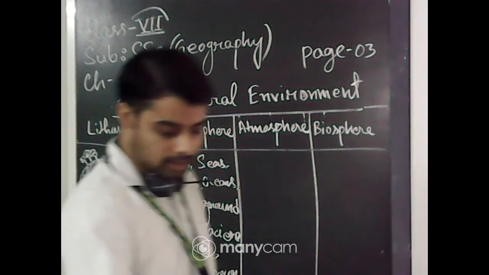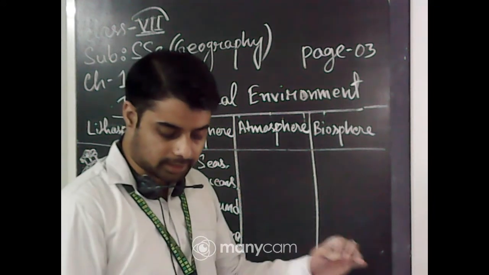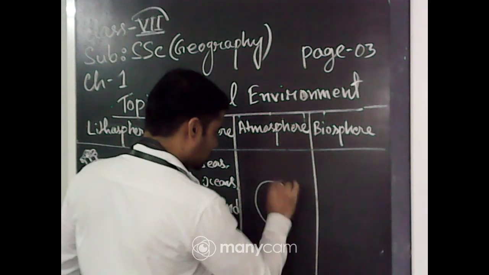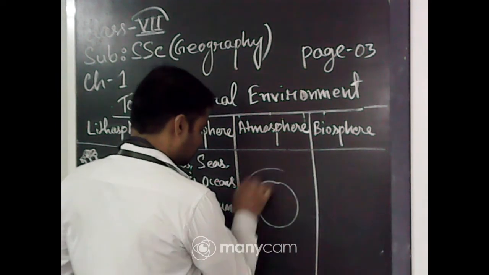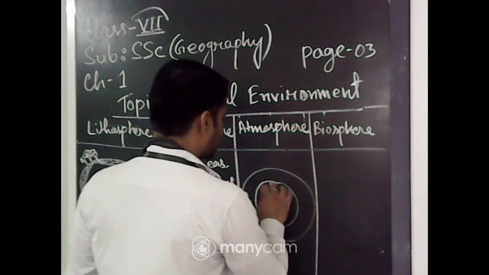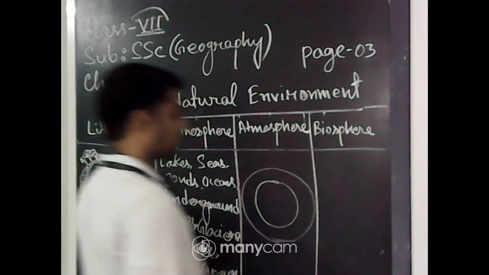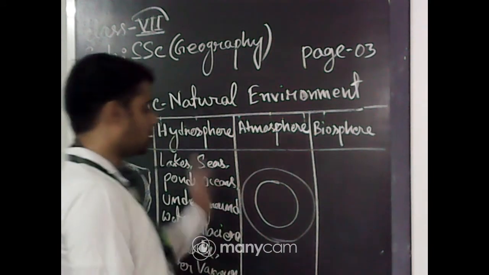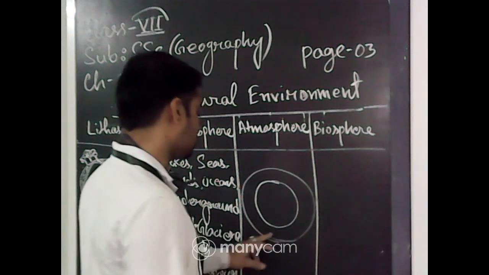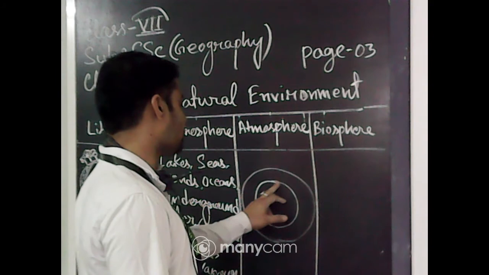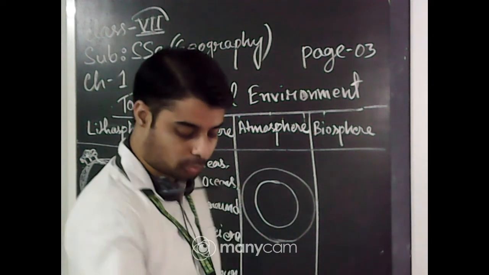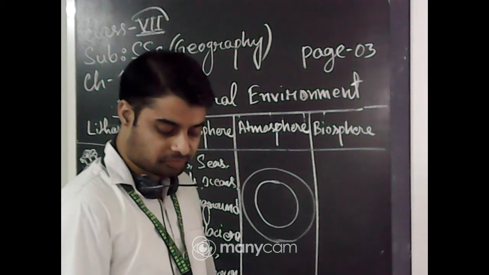What is atmosphere? The atmosphere is the thin layer of air that surrounds the earth. If I draw, this is our earth, and the thin layer around it. You will read in the next chapters how these thin layers cover our earth. They are also divided into many different layers. As per the scientists, they divided it into many layers as per the components present on different layers.